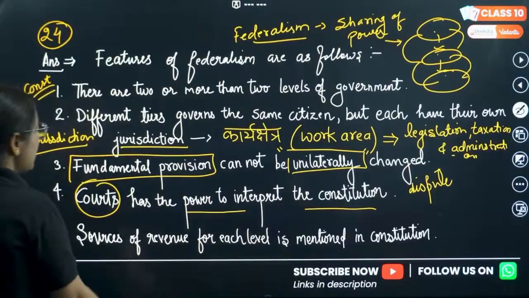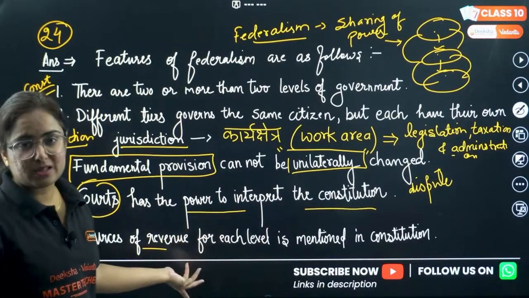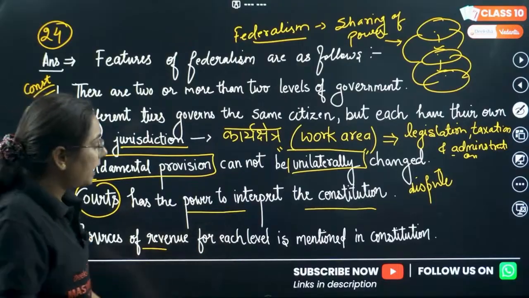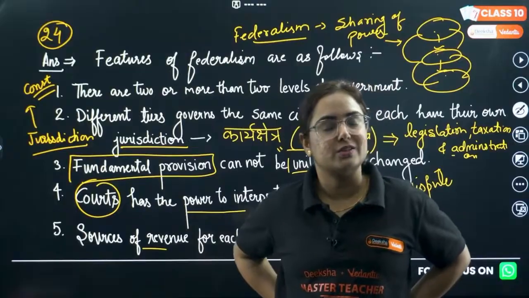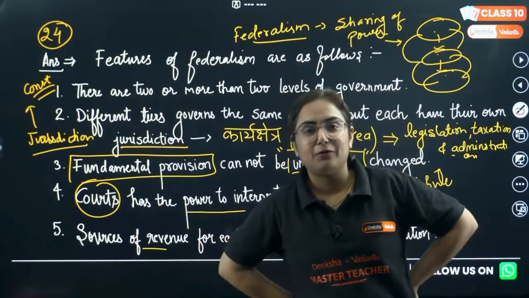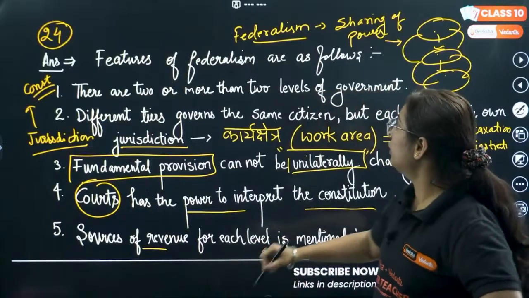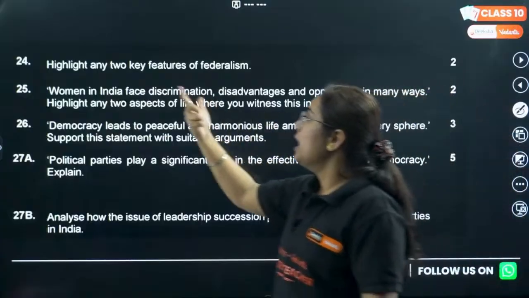Supreme Court. Source of revenue, because these governments are doing work, they need paisa, and paisa is revenue, and sources of revenue are also mentioned in the Constitution. All about money. So, these are the 5 features of federalism. The question was for 2 marks. You need to write only 2 points. Moving on to the next question.